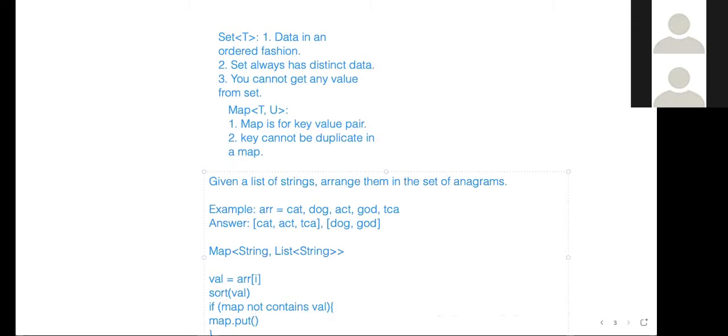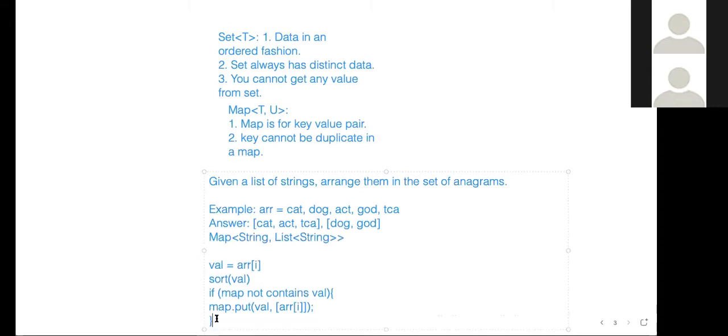Add this val and this array into the map, right? We're doing exactly map dot put, because we are adding this value, which is the sorted version of this character string, and this string itself in the array.